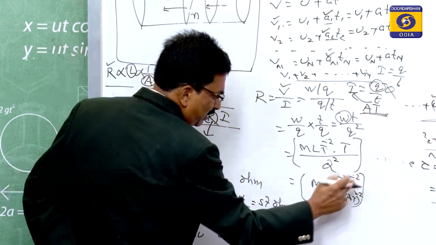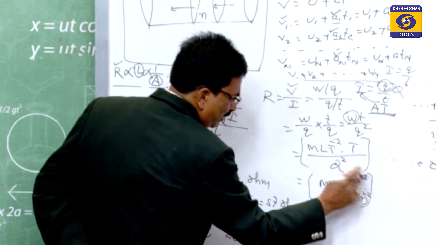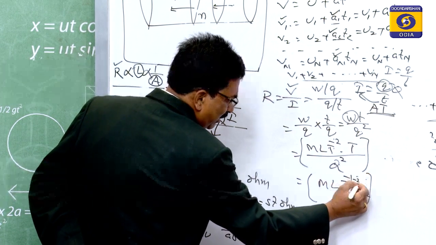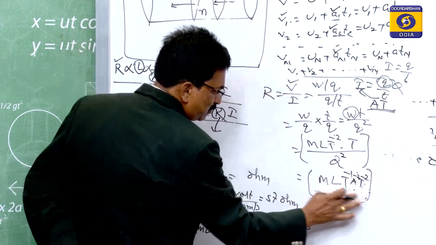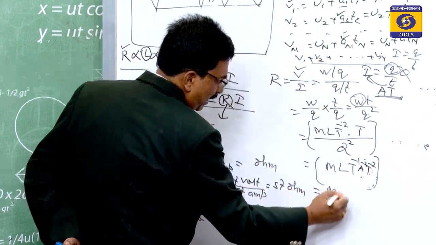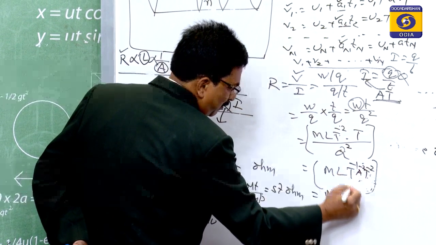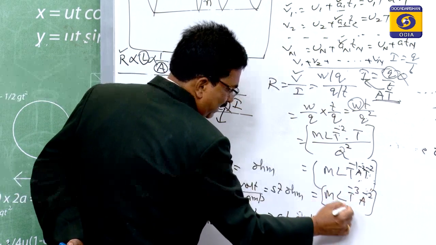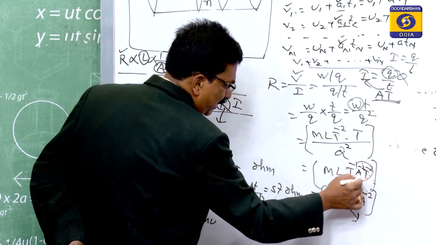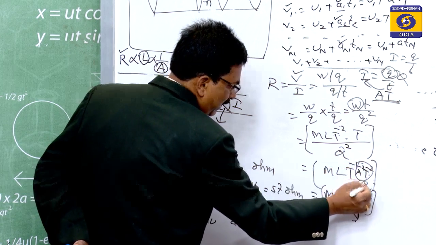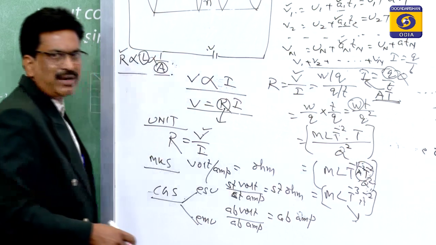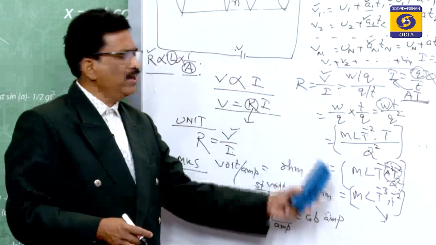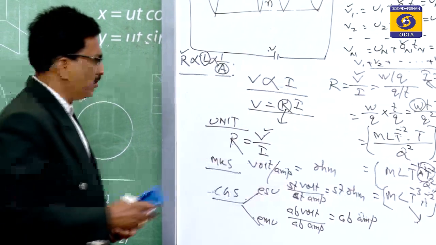So this will be A to the power -2, and this T will be T to the power -2. So this will be ML T to the power -3, A to the power -2. So either this one, or instead of taking this one, you can also take Q to the power of 2, whatever your choice. So this is the unit and the dimension of Ohm's law.